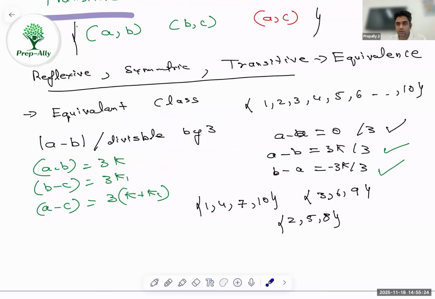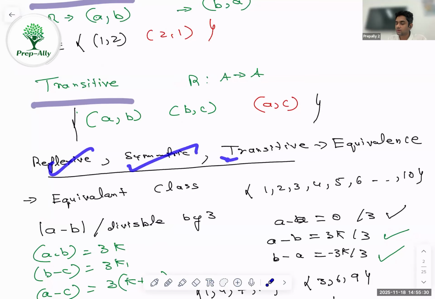It's a very complicated theory. This comes only once, I think, but the more important parts are reflexive, symmetric, and transitive. So I think the more we discuss the theory, the more confusing it will be. The purpose of these videos is to understand through questions, so you'll understand what type of question comes in the board exams